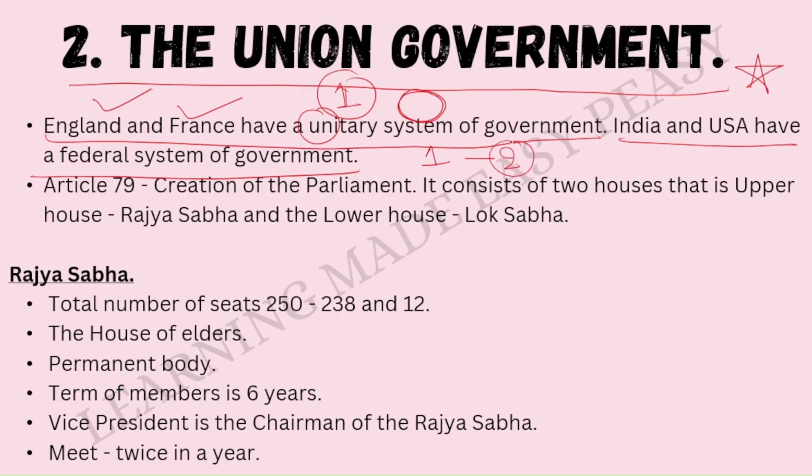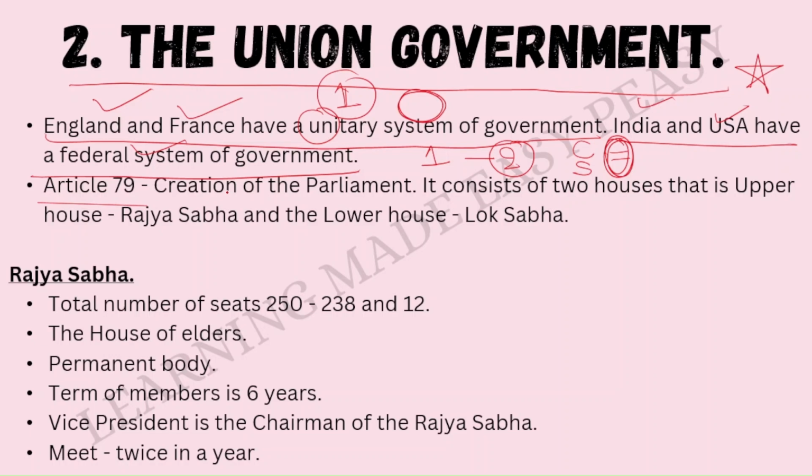Okay, you can take here two. So for the center, it is the central government. For the state, it is a state government. And if there are any other divisions that are made for the convenience of administration, then we have some local governments administering there. So India and USA have the federal system of government.